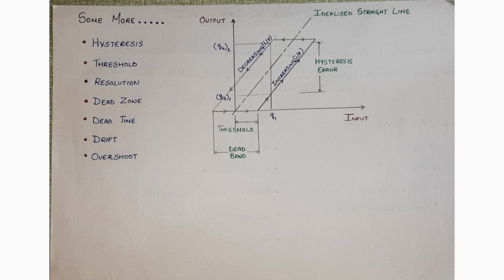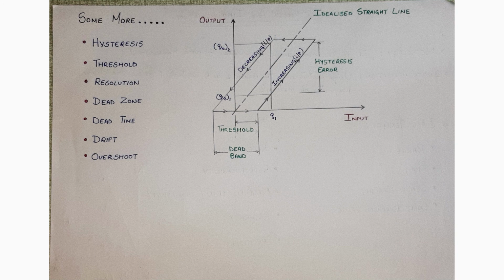Dead zone or dead band. Dead zone is the largest range through which an input signal can be varied without initiating any response from the indicating system. Say for example, in the graph it can be seen that the instrument is not giving any type of output or any type of response for a certain duration or zone or band of input given to the instrument. Dead time. Dead time is the time during which the dead band is occurring.